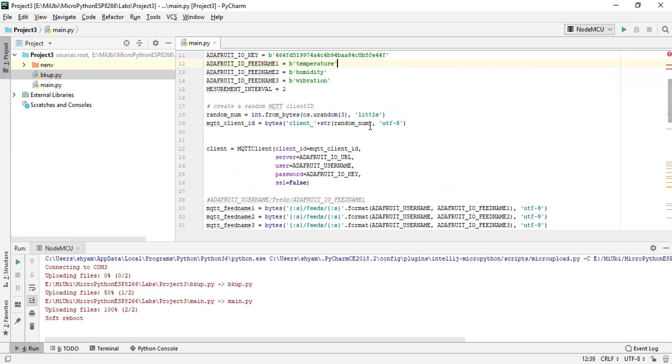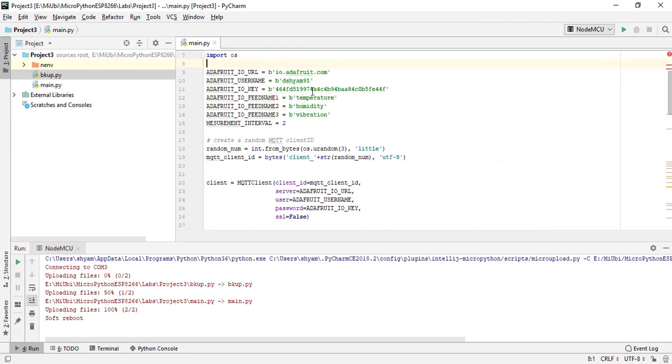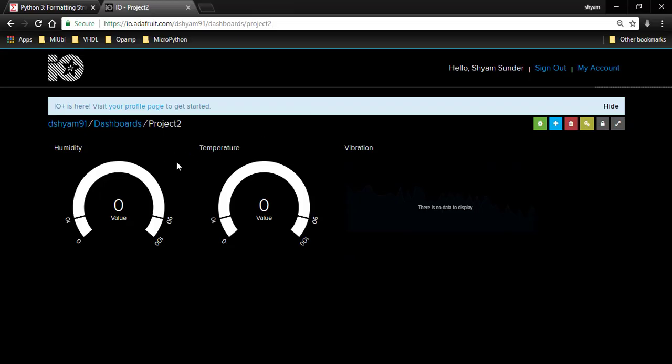Now, what did I feed in the username? My username and the feed name. Feed name 1 is temperature, feed name 2 is humidity, feed name 3 is vibration. So how did I get my feed names? You go to your dashboard and click on the gear. This is edit dashboard layout.